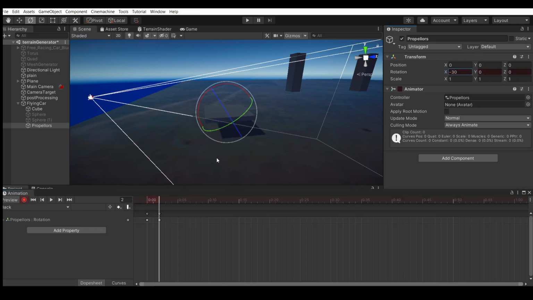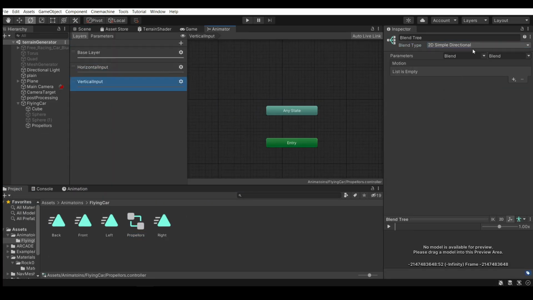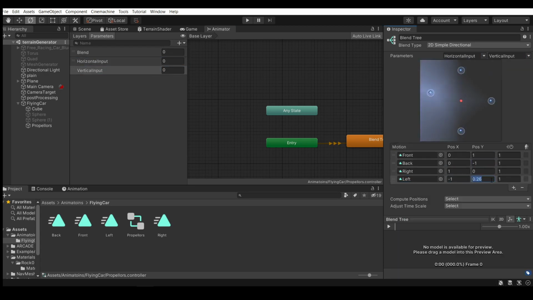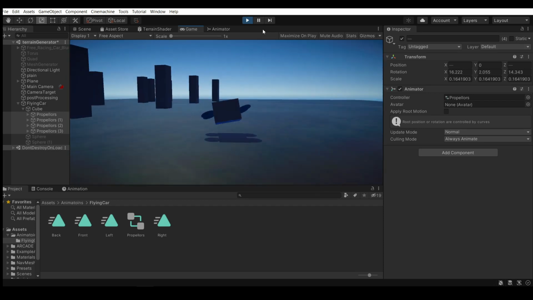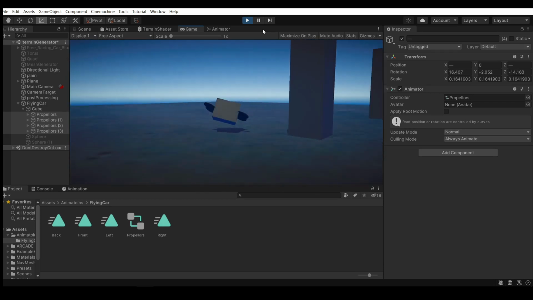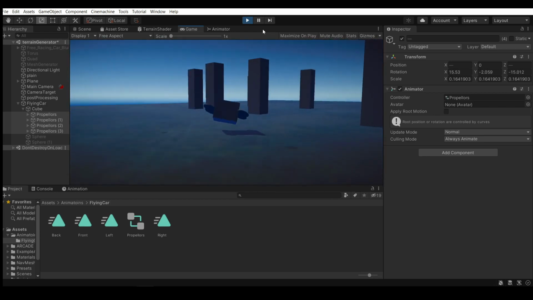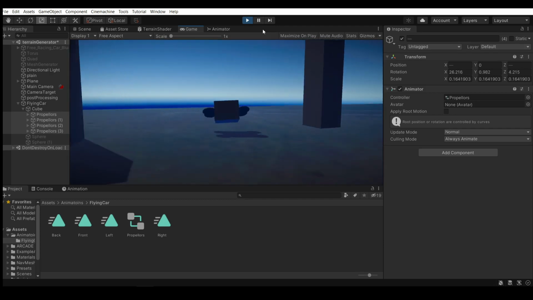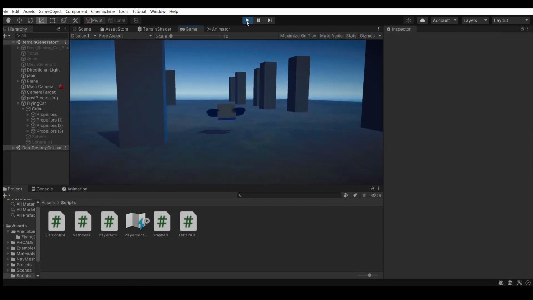You can move in 4 directions using arrow keys, and after making some animation states and using blend tree to switch between them smoothly, the movements look much better. It should also have some propellers. For now, these will work. And if you press shift while moving, it will move at its highest speed.